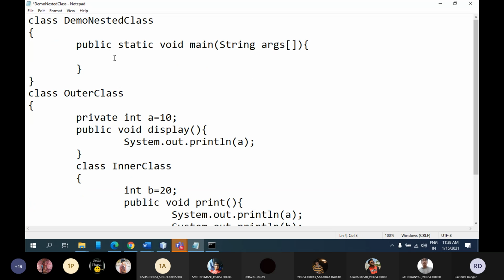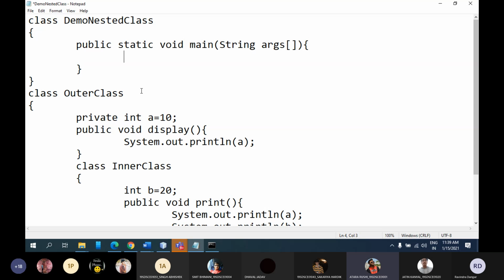Can anyone tell me what I should do now? I cannot access this variable a equal to 10 in DemoNestedClass because it is declared private. But other than this variable, I want to access everything in this class. What should I do? Anyone? One answer is inheritance, okay, but I don't want to go with inheritance. Then create an object. Yes, I need to create an object.